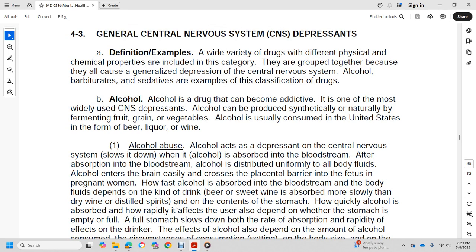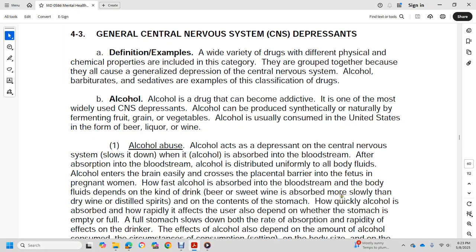After absorption, alcohol in the bloodstream is distributed uniformly throughout the body fluids and easily enters the brain. It also crosses the placental barrier to the fetus in pregnant women. How fast alcohol is absorbed into the bloodstream depends on the kind of drink. Beer and sweet wine are absorbed more slowly than dry wine and distilled spirits.